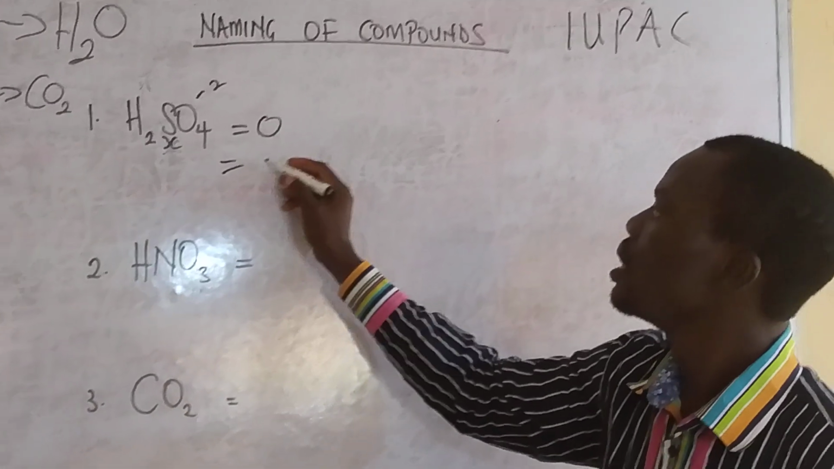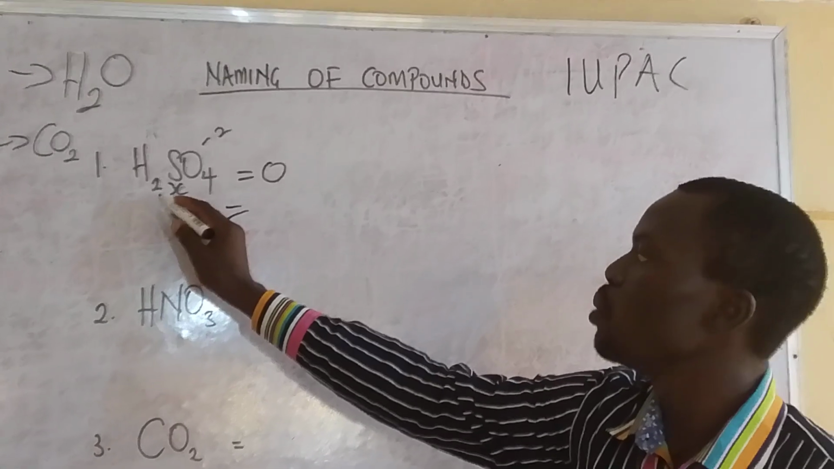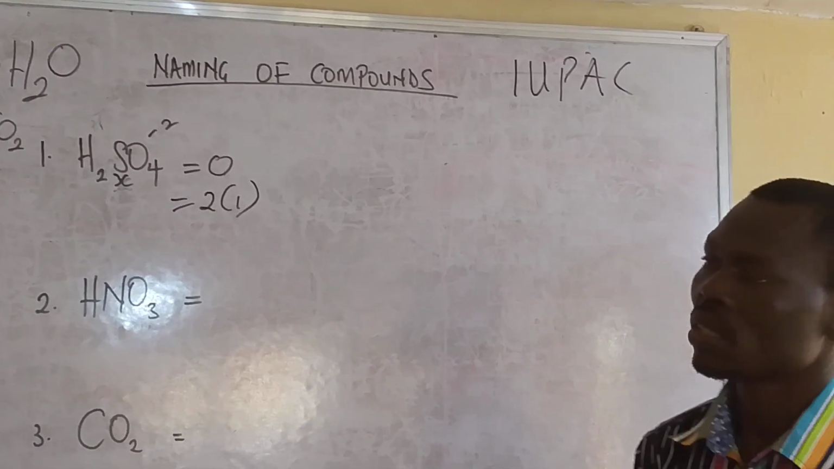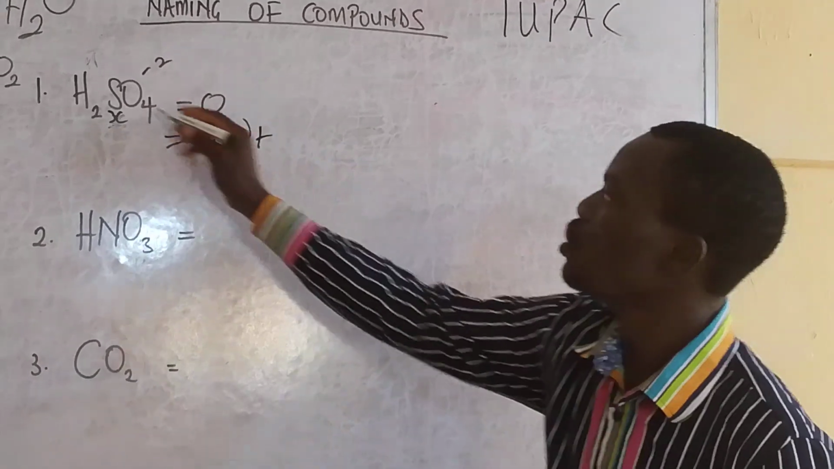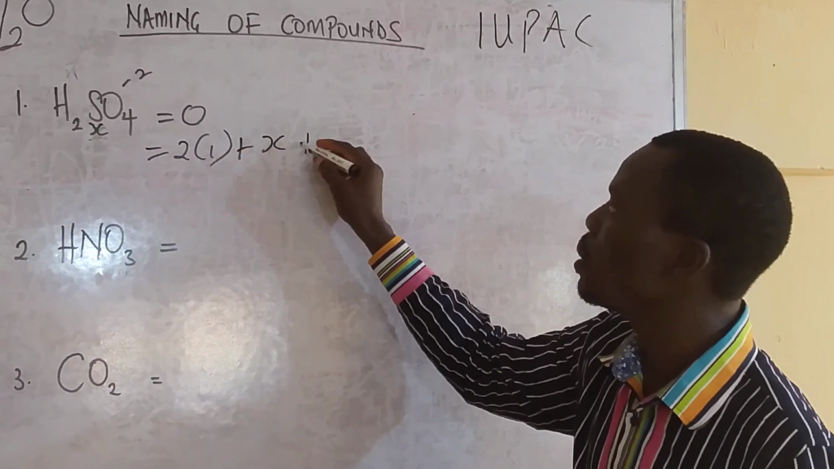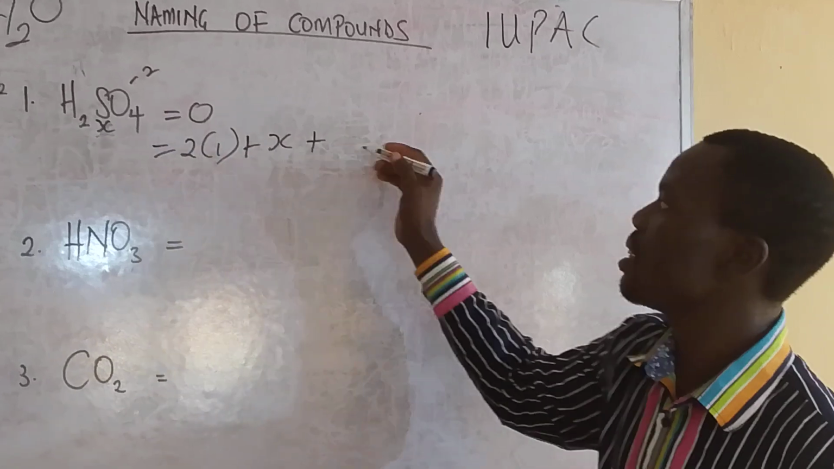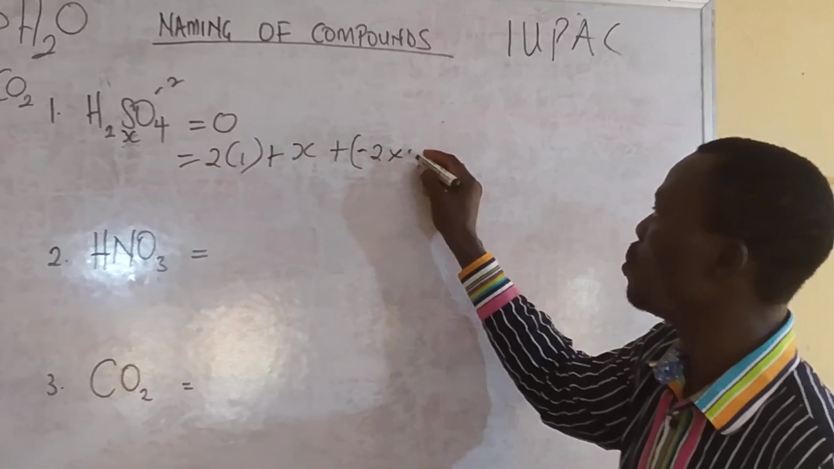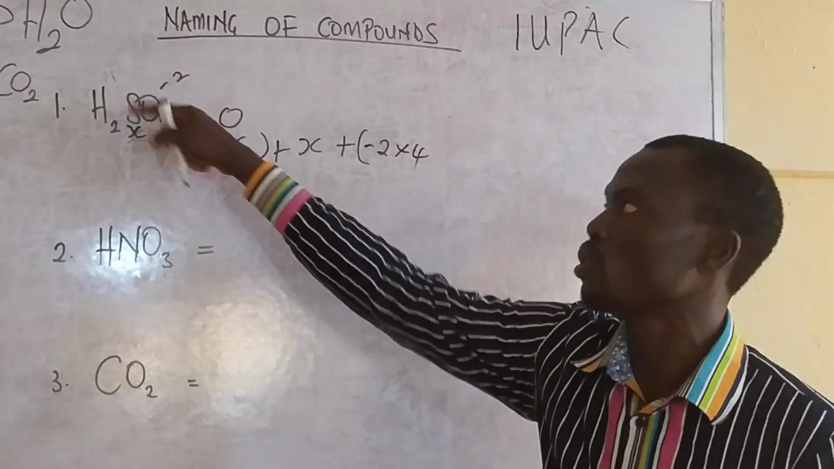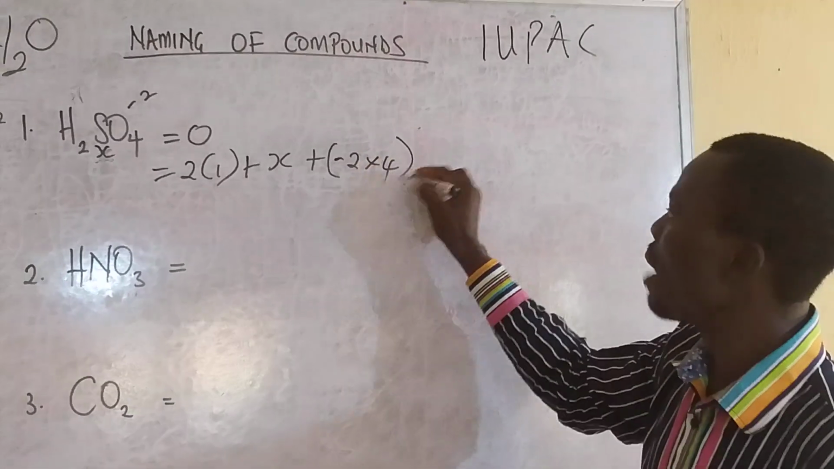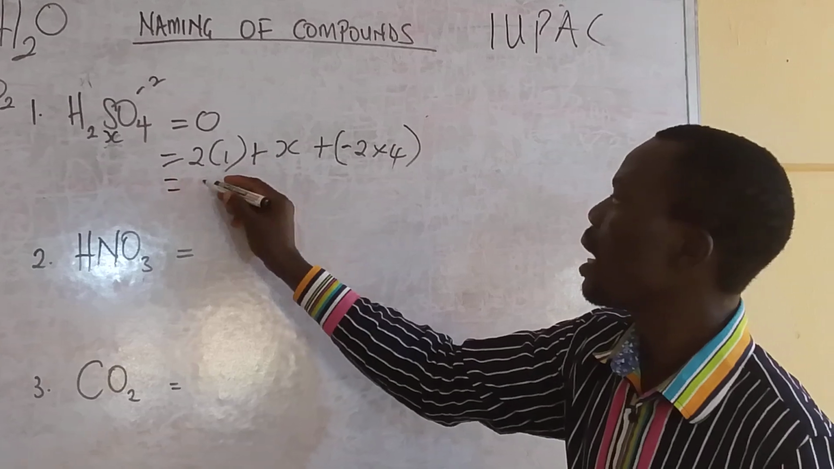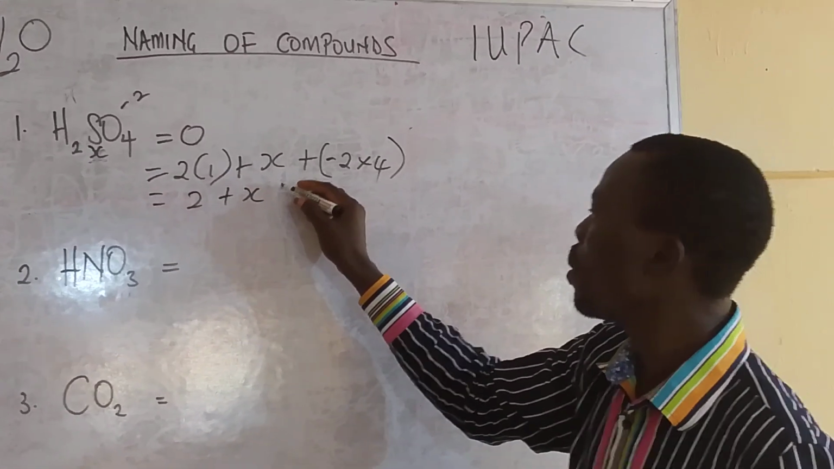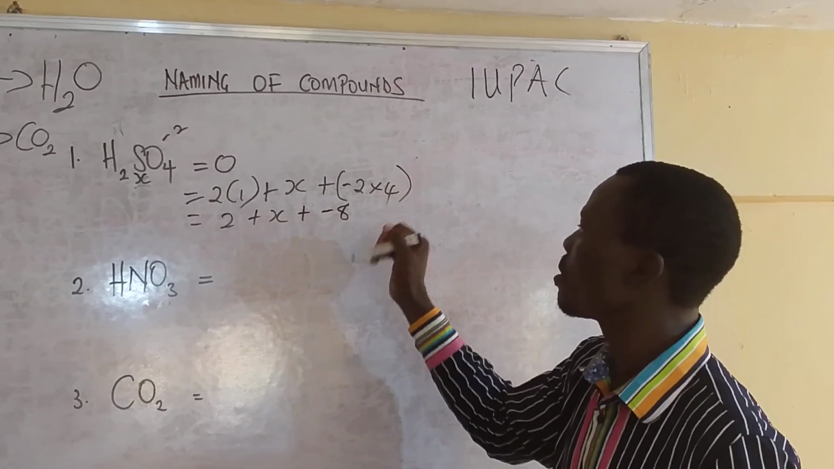For the hydrogen, you say 2 into bracket 1, which is the valency of hydrogen, plus the sulfur, which is X, we don't know. Then the oxygen has a radical of -2, then multiply by the 4 that is below it. Don't forget that this 4 is attached to only oxygen and not the 2 of them. So having done this, we have 2 times 1 will give you 2, then plus X plus -8.